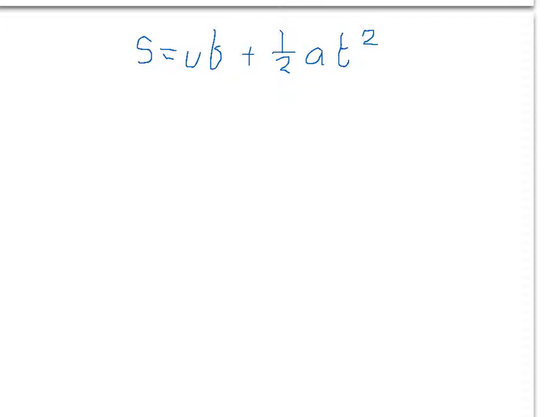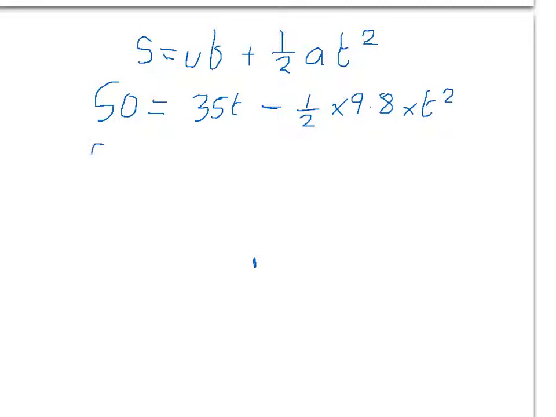S was 50, so 50 equals 35t minus half times 9.8 times t squared. So 50 equals 35t minus 4.9t squared.